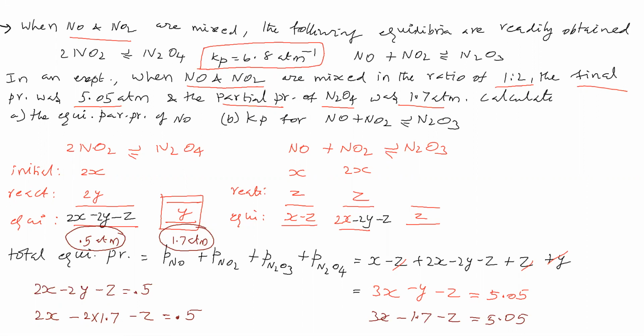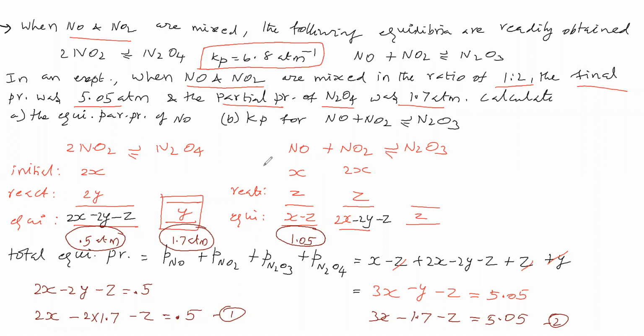Using equation number 1 and equation number 2, we can find the X value. If we know X and Z, we can find the partial pressure of NO. From the X value we can get it, and the Z value also. From that we find the partial pressure of NO, which is 1.05 atmosphere.